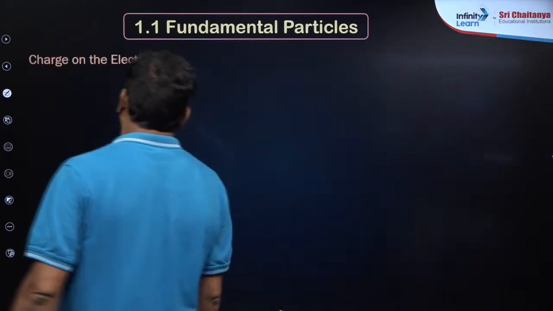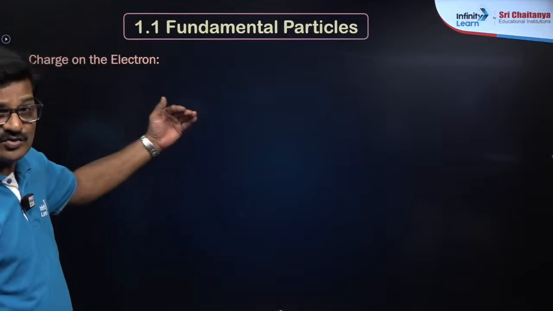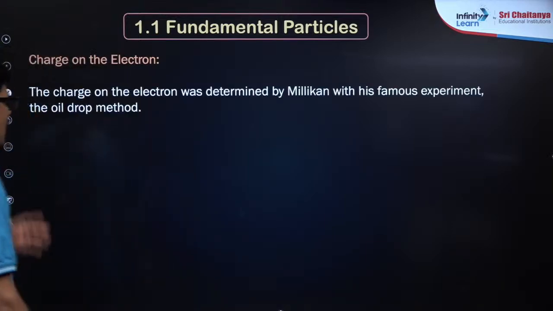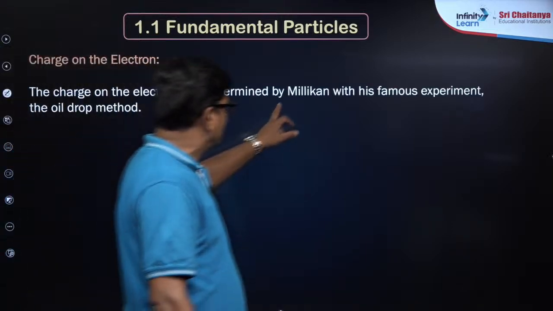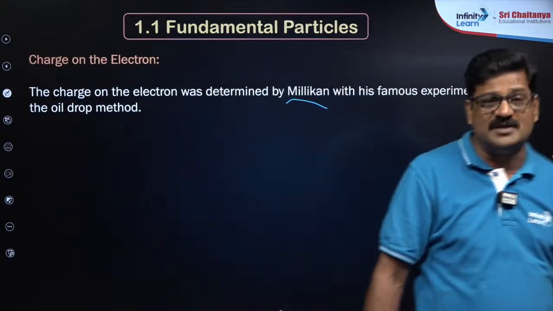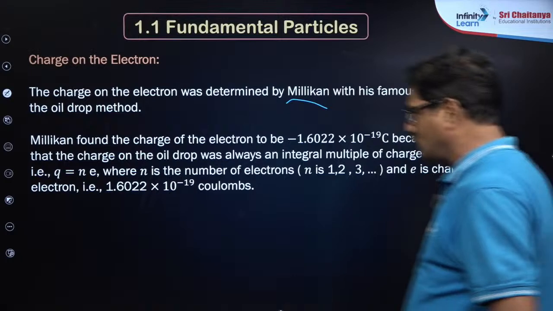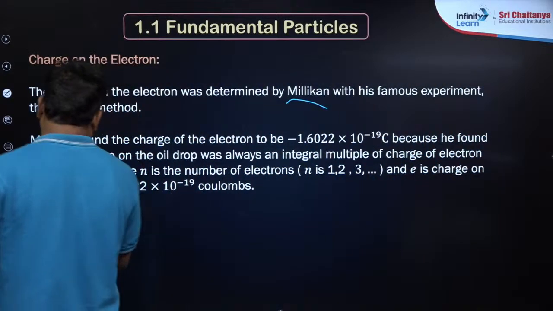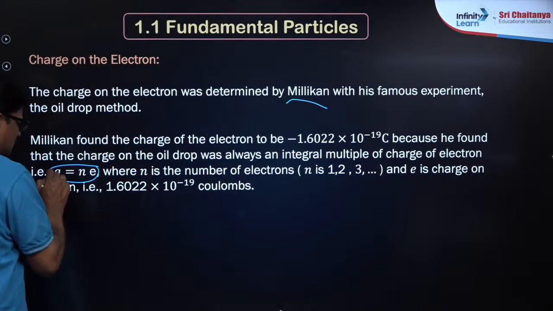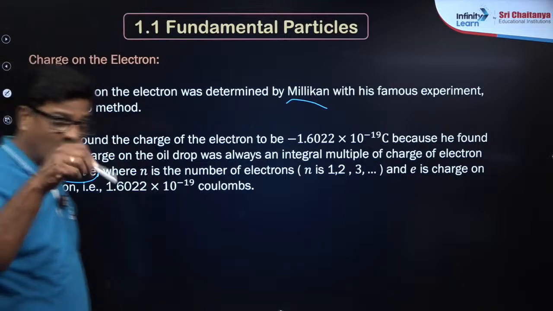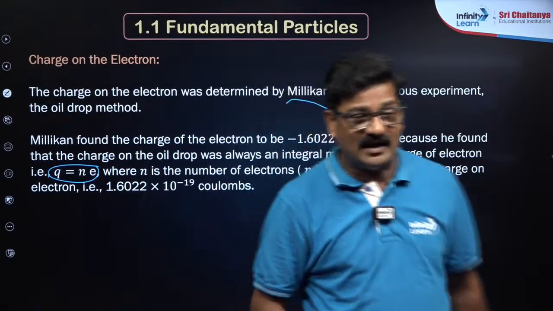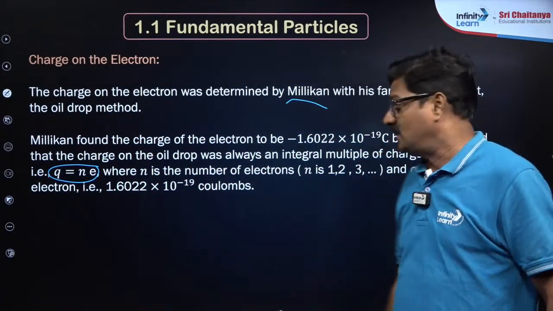So the charge on the electron is calculated from the charge to mass ratio. The charge of the electron was determined by Millikan from his famous oil drop experiment. That is calculated from Q equals n e, where Q is the charge on the oil drop, e is the charge of the electron, and n is the number of electrons.